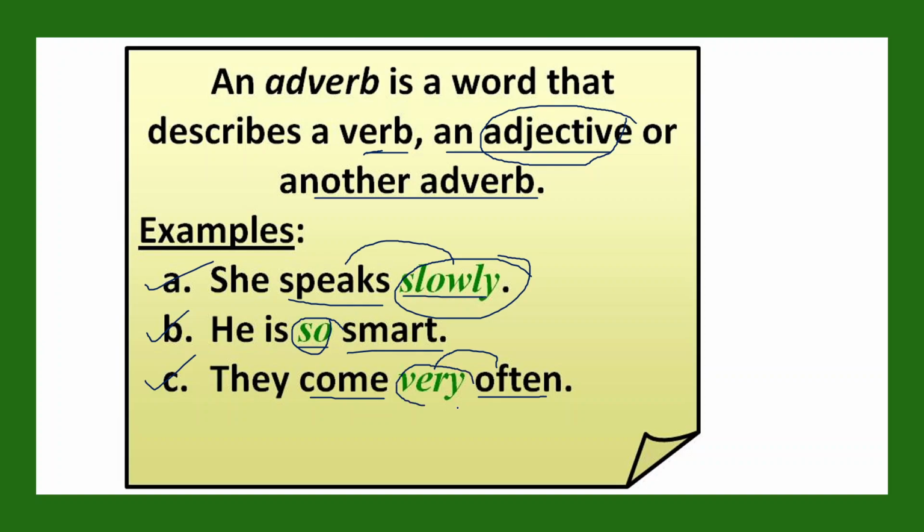ये word very. So here often is an adverb, and the word very is describing the word often. So can you see, adverb also describes another adverb in a sentence. So like in this sentence, they come very often. The word very is describing another adverb, that is often. So hence we get to know that adverb not only describes the word in a sentence, but it also describes an adjective or an adverb. Right, children?